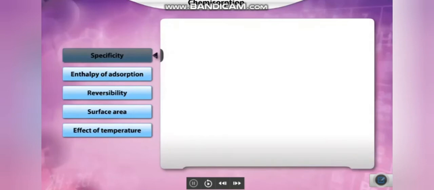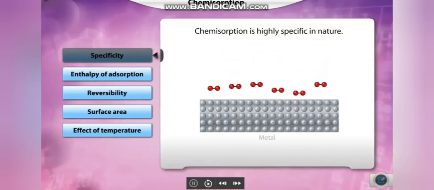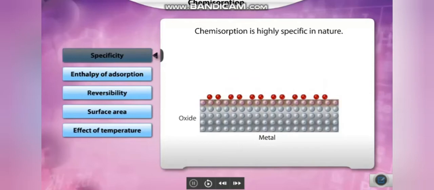Specificity. Chemisorption is a highly specific process since it occurs by the formation of chemical bonds between the adsorbent and adsorbate. For example, oxygen is adsorbed on a metal surface by forming oxide. Chemisorption is a unimolecular process.